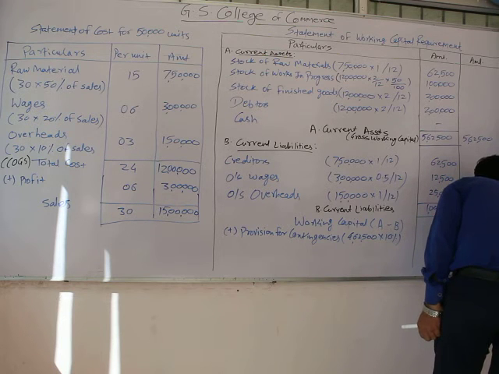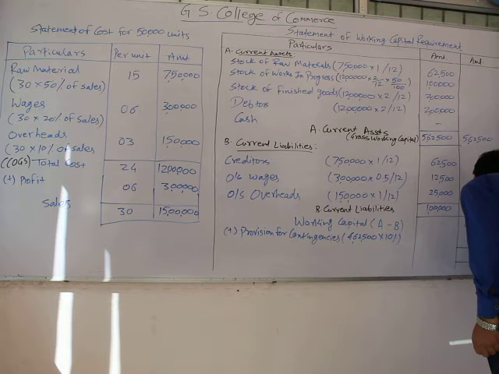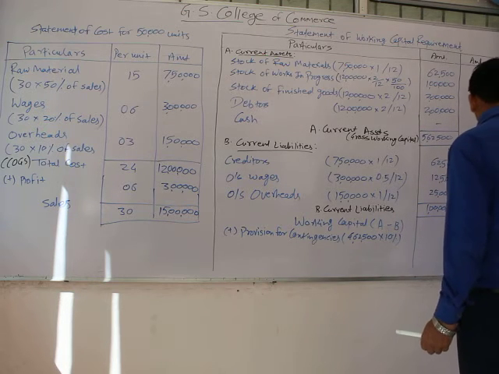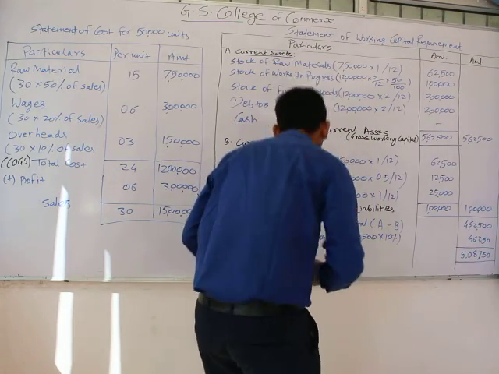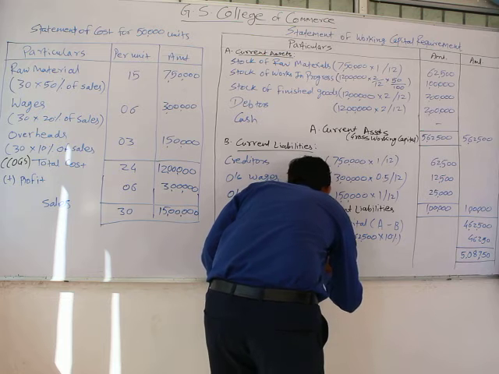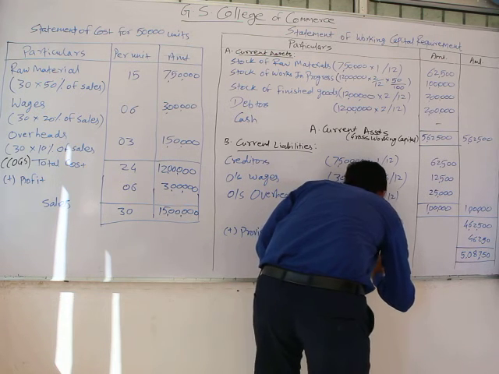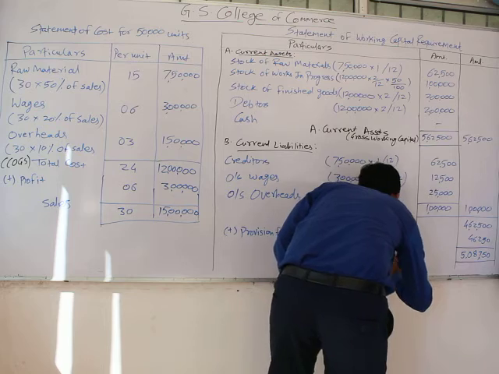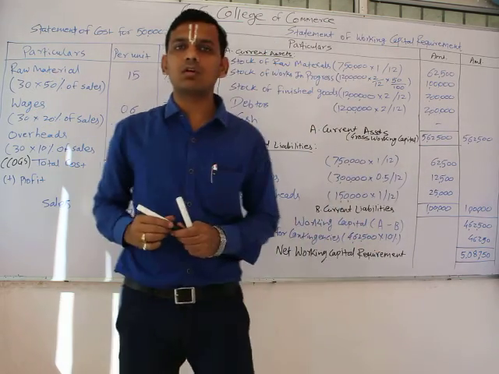We have to add it to the working capital so that we can get our net working capital requirement. That would be 5,08,750. This is our net working capital requirement.